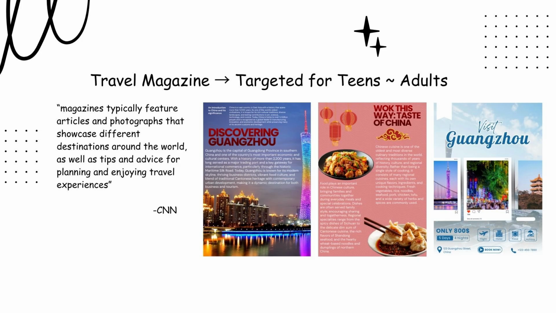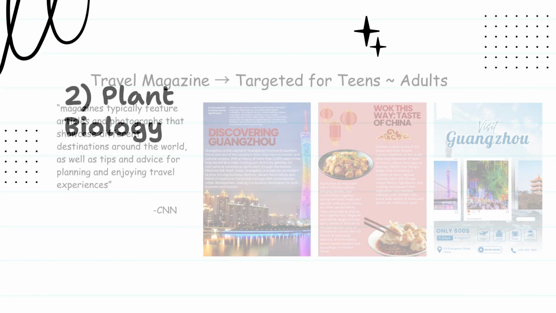As CNN describes, travel magazines often feature articles, photographs, and travel tips that help readers discover new destinations and plan their visits. To reflect that style, my magazine introduces Guangzhou through its famous landmarks, local cuisine, and recommended attractions alongside the scientific content. These features create an authentic travel experience where readers naturally encounter information about the city's plant biodiversity as they explore each page.